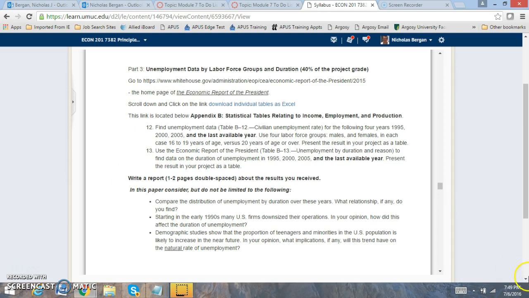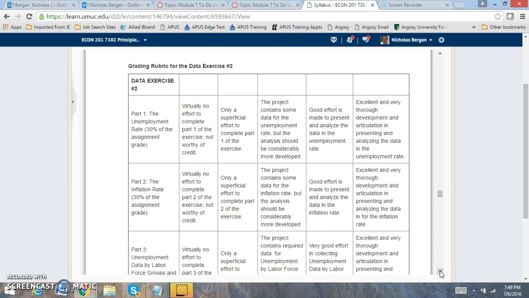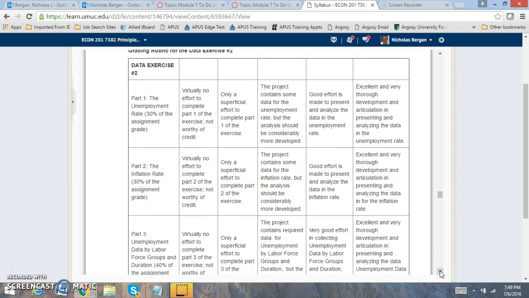Make sure that you're using APA formatting in your work. That's very important. Here's the grading rubric that I'm looking at: Part 1, Part 2, and Part 3. So really focus on this and make sure to really answer it so you can do well.